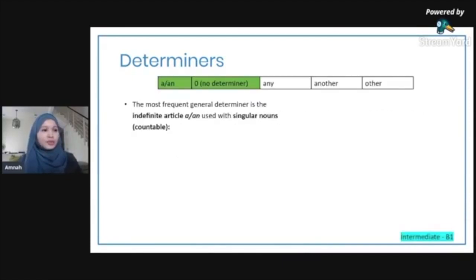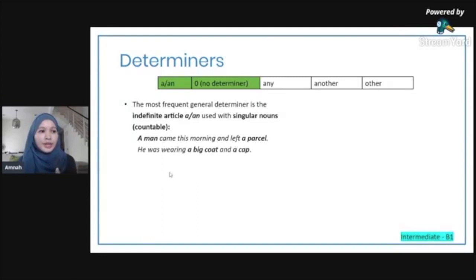So the most frequent general determiner is a/an, used with singular nouns. So remember, a/an is only for singular nouns, which I mean countable nouns. So you don't use it with plural nouns. A/an is the same as saying one. A man came this morning and left a parcel. So when you say a man, you know that it's one man, right? A parcel, you know that he left just one parcel. Okay. He was wearing a big coat and a cap. So you know that he's wearing just one big coat and one cap.